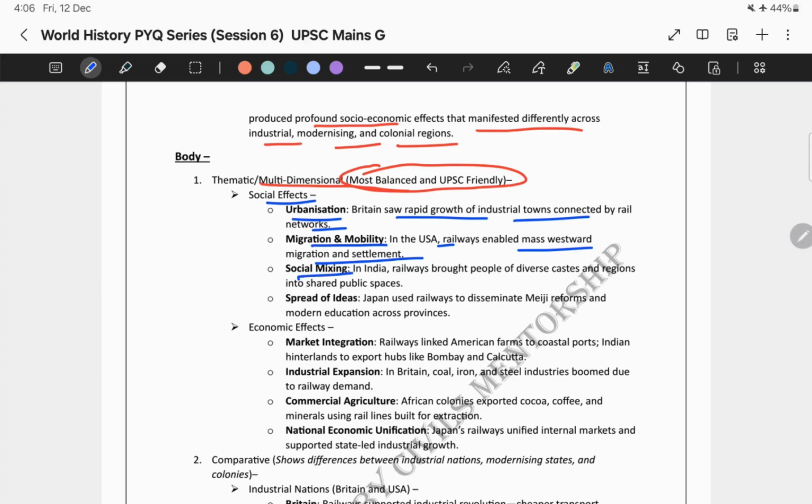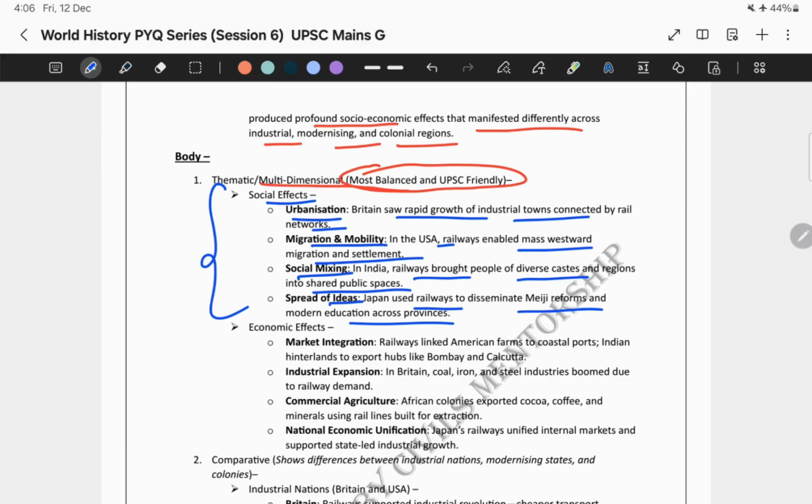Third is social mixing. In India, railways brought people of diverse castes and regions into shared public spaces. Then, spread of ideas: Japan used railways to disseminate Meiji reforms and modern education across provinces. So, this was all about the social impact of railways.